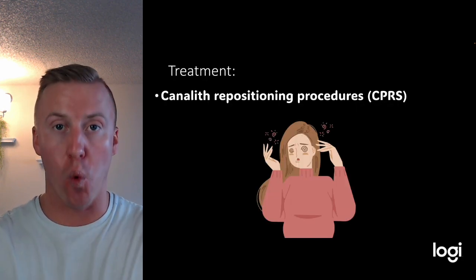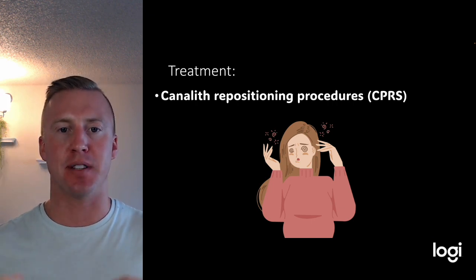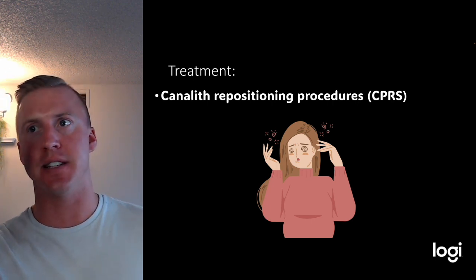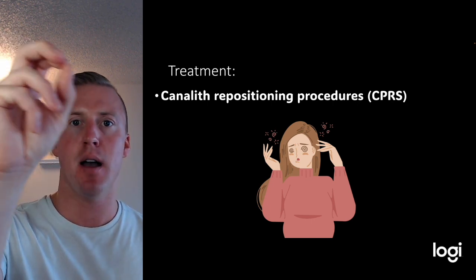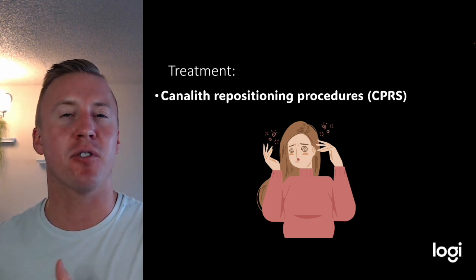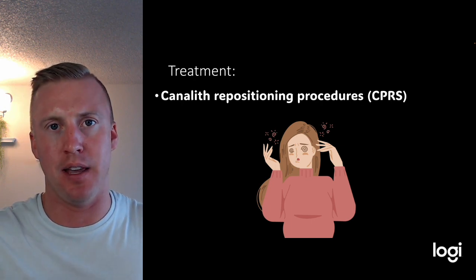Now, if the Dix-Hallpike maneuver works, we can use some of these canalith repositioning procedures, where we're really talking about how do we reposition that calcium crystal back to the vestibule where we want it. So these CPRs we should only be doing if we know we have a diagnosis of BPPV.